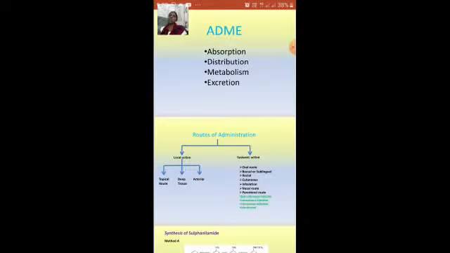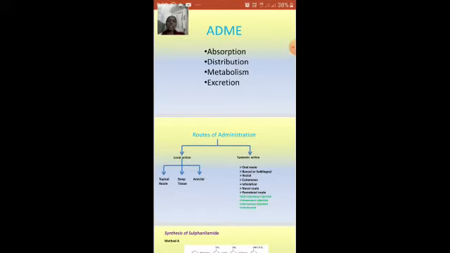So the absorption depends upon the solubility. Suppose if it is a Disprin tablet, we see in an ad that it dissolves within 5 to 10 minutes, but other tablets take longer. So absorption depends upon the solubility, concentration, surface area and vascularity of the absorption surface area.